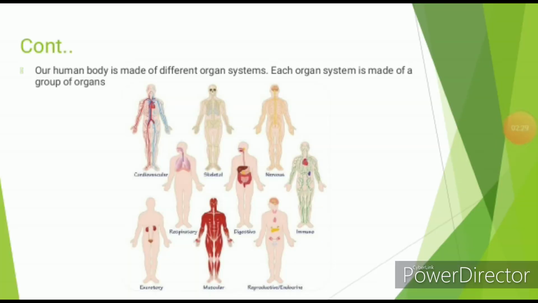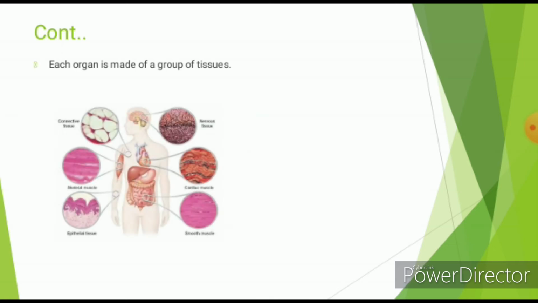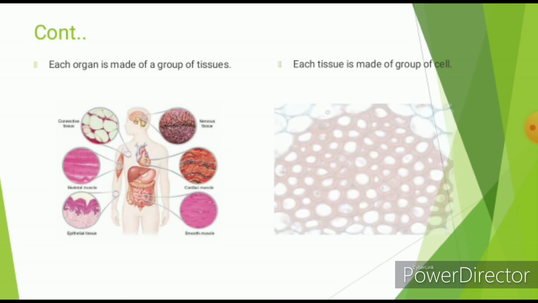For example, the digestive system is made of a group of organs like mouth, food pipe, stomach, liver, pancreas, small intestine, large intestine and anus. Each organ is made of a group of tissues and each tissue is made of a group of cells.